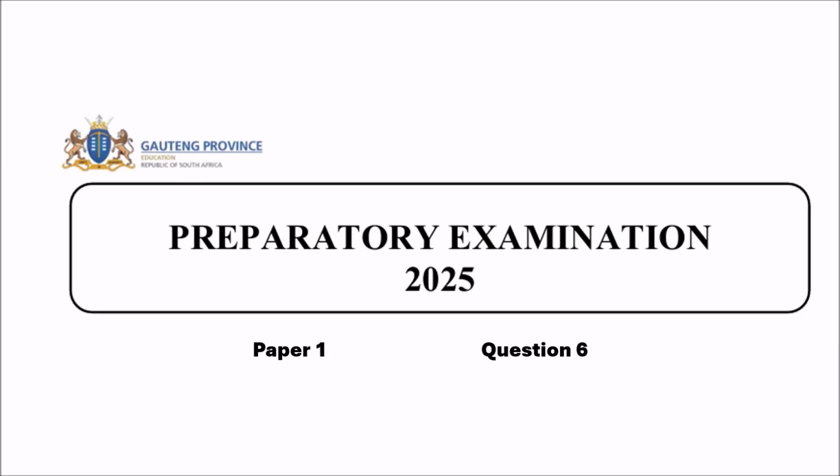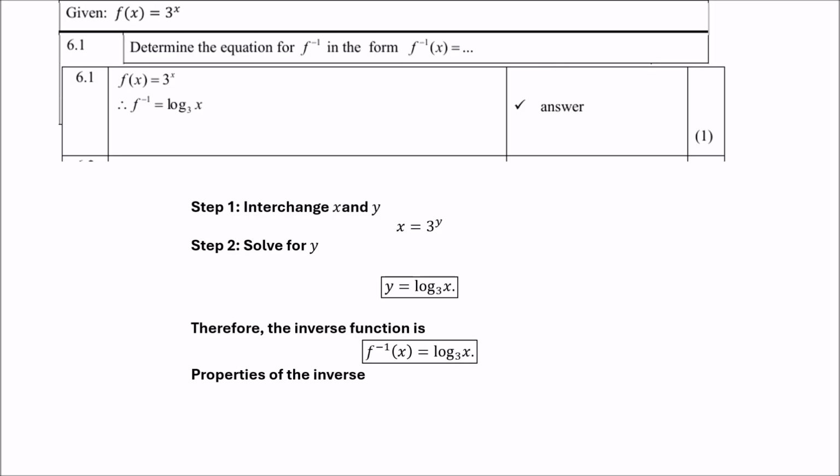Right, question 6.1, given is f of x equals 3 to the power x. Now you must determine the equation for its inverse in the form f inverse of x equals. Now remember, step 1 is to interchange x and y. So where you have x, you write y, and where you have y, you write x. Then step 2, solve for y. In other words, make y the subject, and the only way we can do it is to write it in logarithmic form. So therefore, y equals log of x base 3. So therefore, the inverse function is f to the power minus 1, or you can say f inverse of x equals the log of x base 3. These are the properties of the inverse.